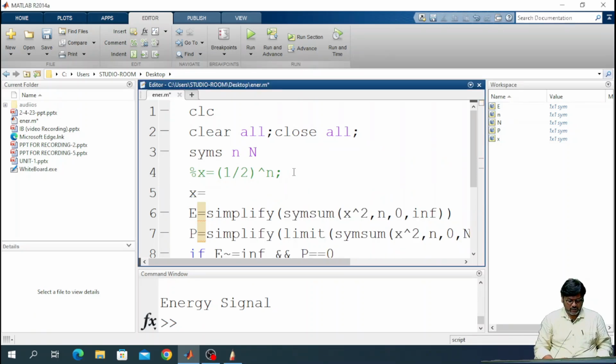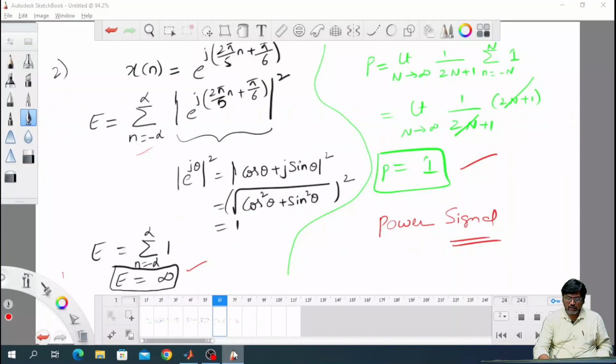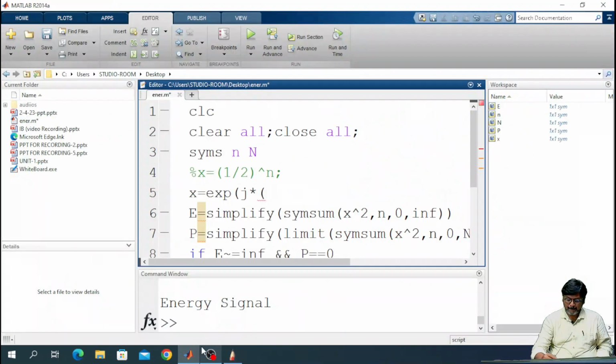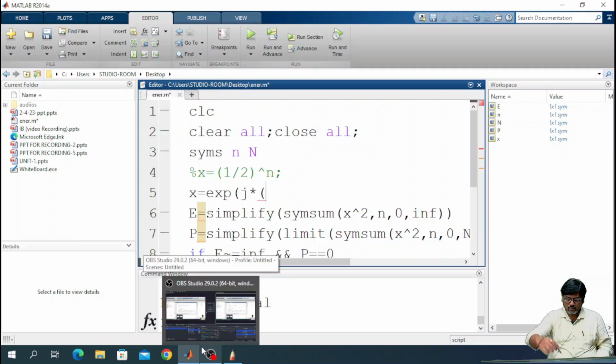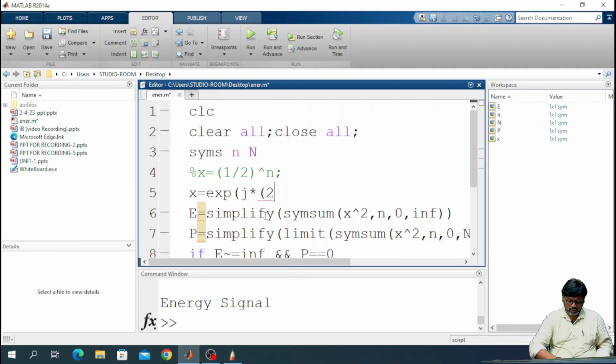The signal is x is equal to exp of j into 2 pi by 5 n plus pi by 6. Now, this is your signal.